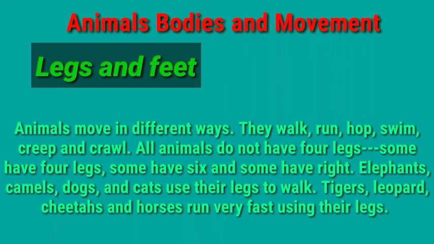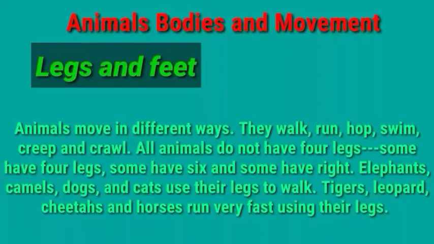So, legs and feet. What are the uses of legs and feet? Animals move in different ways. They walk, run, hop, swim, creep and crawl. All animals do not have four legs. Some have four legs, some have six and some have 8 legs. Elephants, camels, dogs and cats use their legs to walk. Tigers, leopards, cheetahs and horses run very fast using their legs. The cheetah is the fastest land animal. The cheetah can run very fast on the land.